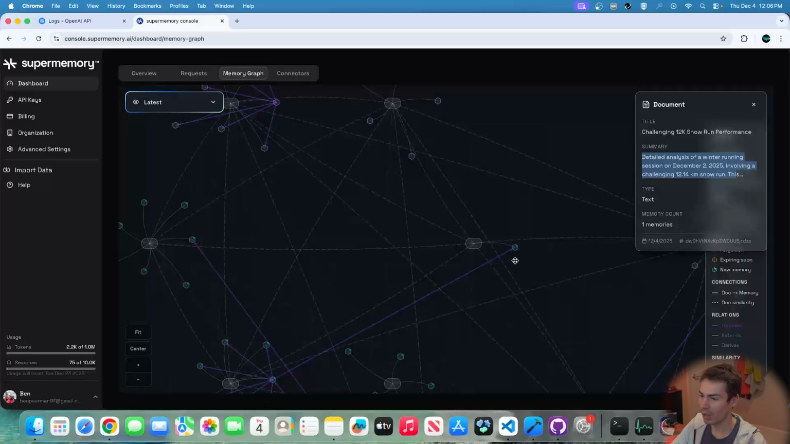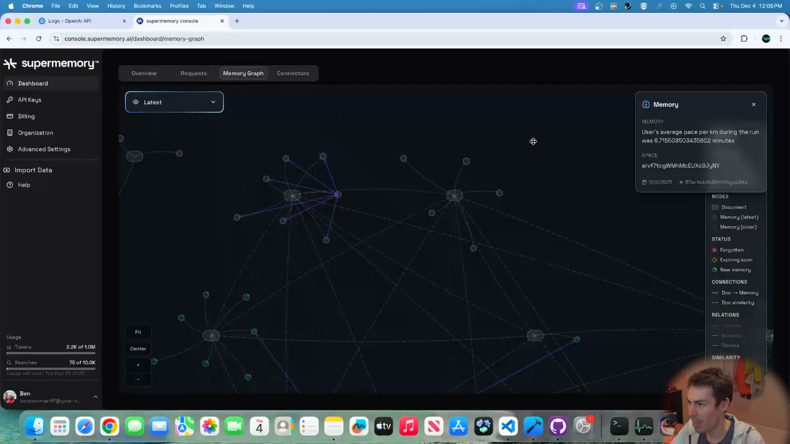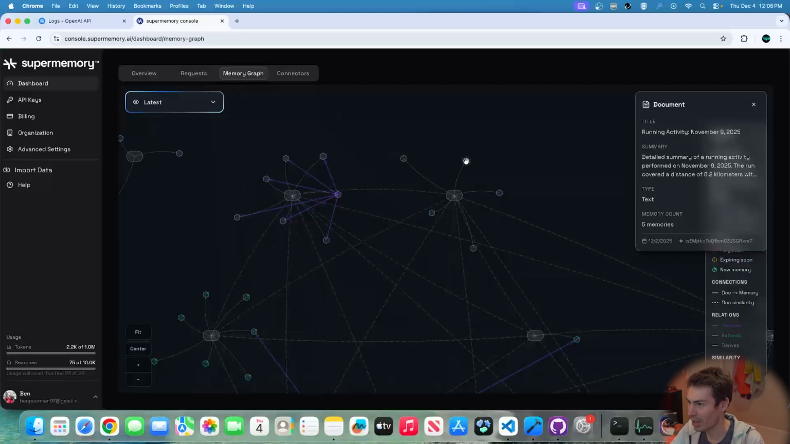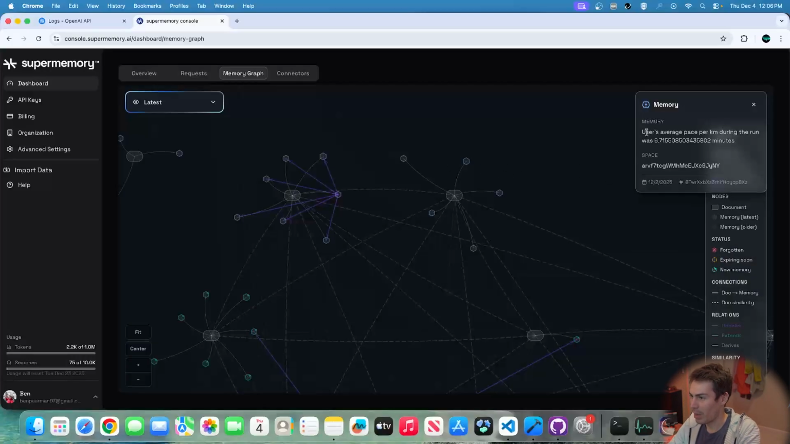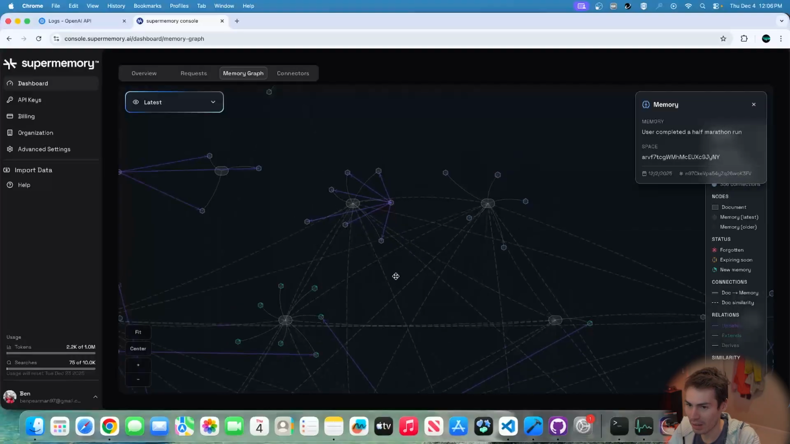And what's cool is you'll see these other nodes popping out. So there's documents and then there's memory. This is a memory, which is basically an offshoot of that. So here's my running activity, detailed summary of a running activity performed November 9th. It's 8.2, and so on. And the memory is that the user's average pace during the run was 6.7 minutes per kilometer. And so you can see all these different connections. And it's automatically, this is the really cool thing.